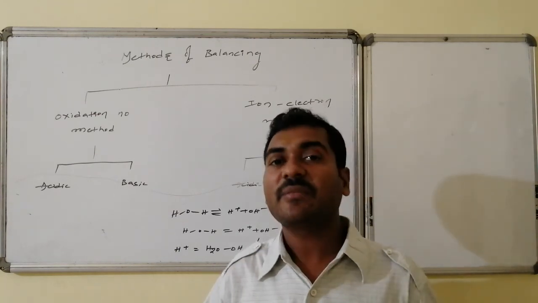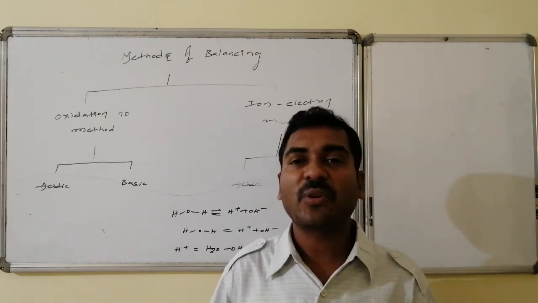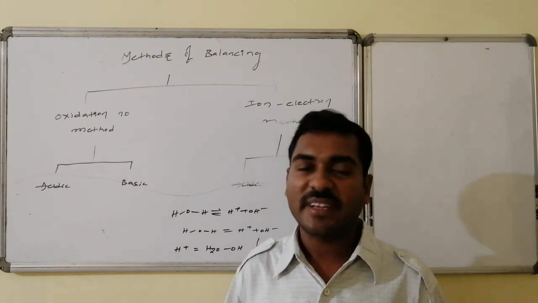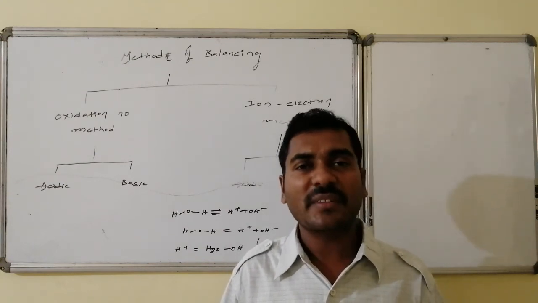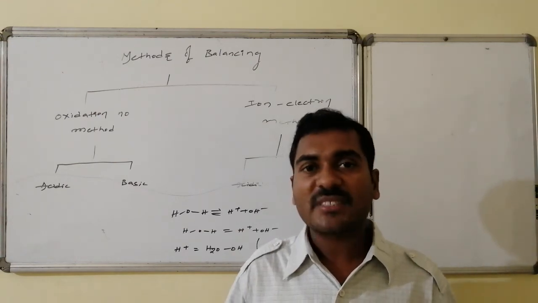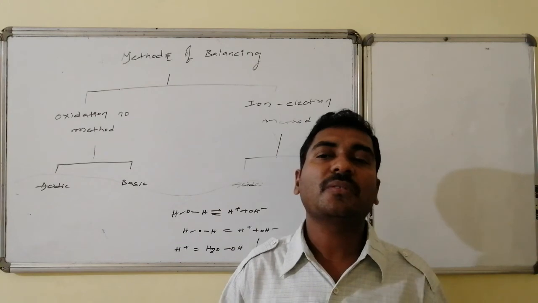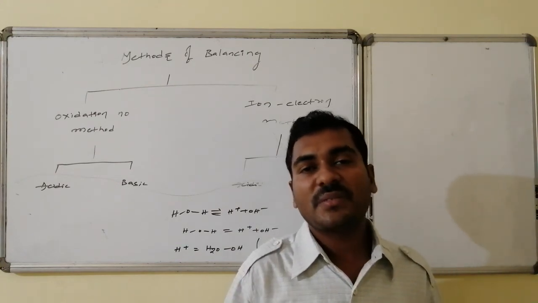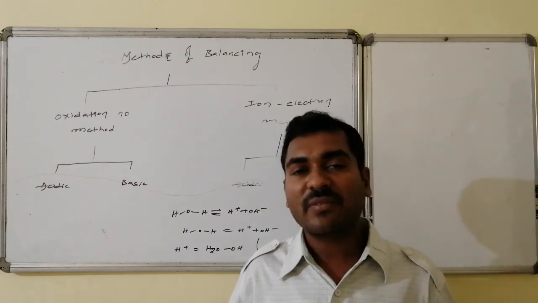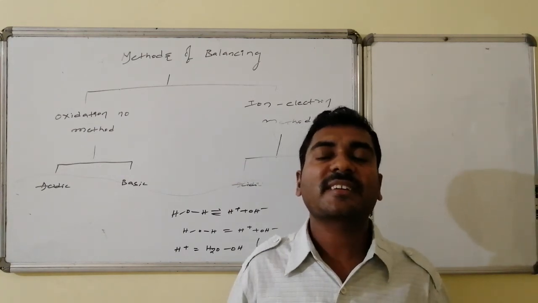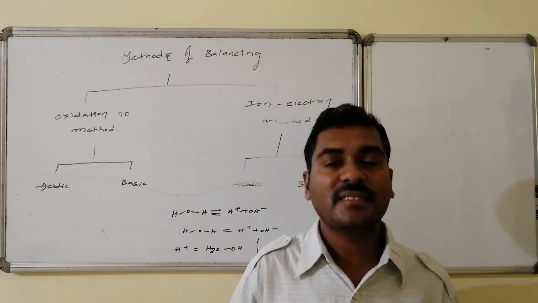For basic medium, OH minus may be any variety of base, lithium, sodium, potassium, calcium, we are not bothering. The specifications are given by the chemist, whereas if it works, what are the quantities formed, how much amount of individual components is consumed and product formed. To that extent, the balanced equation under redox conditions is considered.